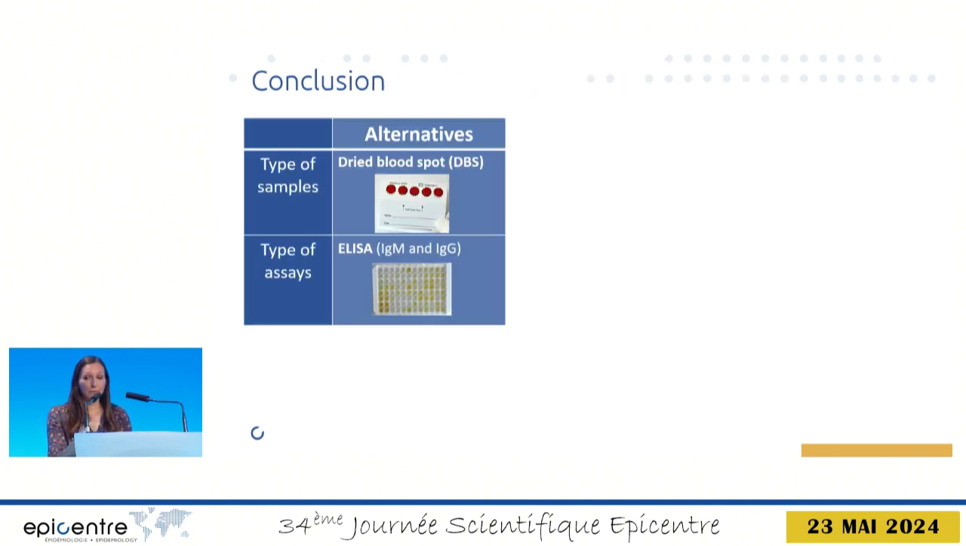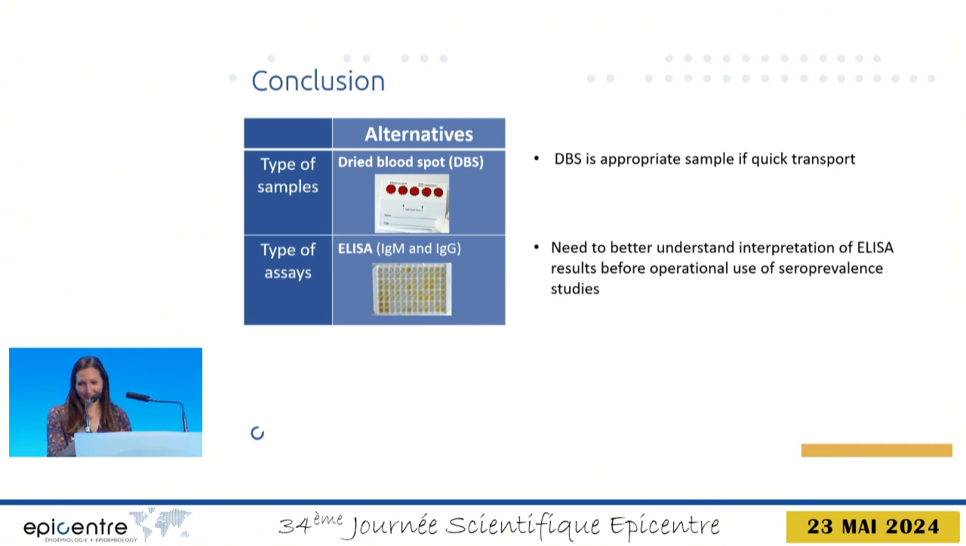In conclusion, when evaluating the different alternatives for types of samples and types of assays, we can say that DBS is an appropriate sample type, both for the confirmation of outbreaks and for seroprevalence, if a quick transport to the laboratory can be guaranteed. For the use of ELISA-based seroprevalence estimates, we'll need to better understand the interpretation of ELISA results themselves before being able to use them really for operational decisions.